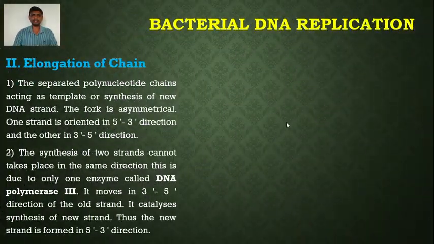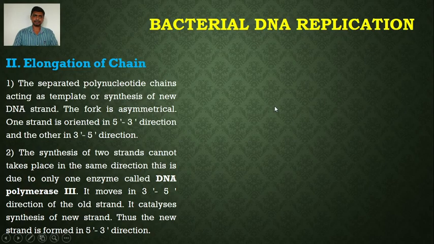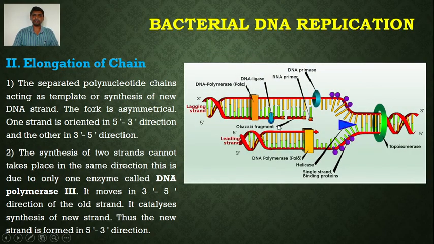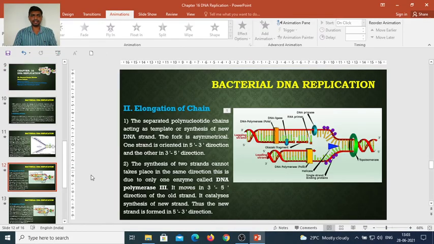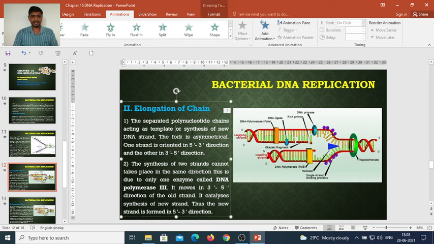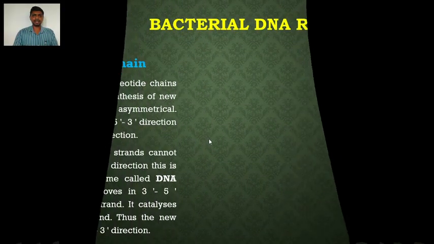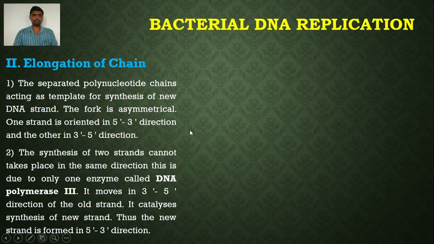Furthermore, the next step is the elongation of the chain. The separated polynucleotide chains act as a template for synthesis of a new DNA strand. So here, as a result of separation of the two strands by the breaking of hydrogen bonds, each strand of the DNA acts as a template for the synthesis of a new DNA strand. The fork is asymmetrical. One strand is oriented in 5' to 3' direction and the other in 3' to 5' direction.